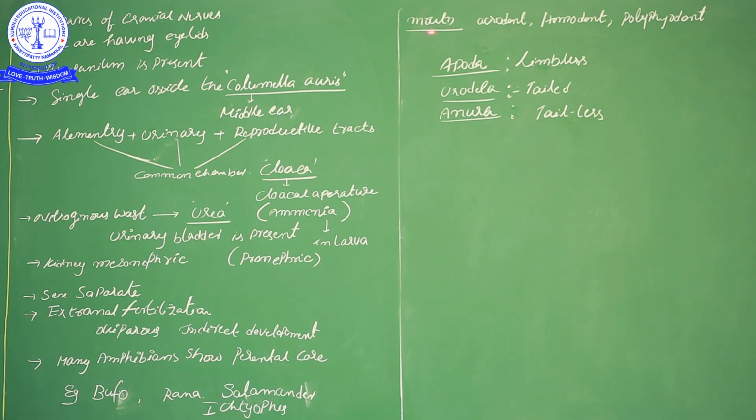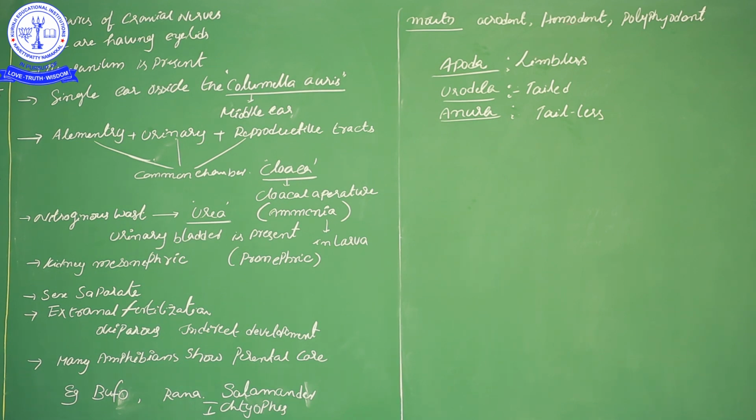Now, an important point I forgot to convey in the beginning. Here I mentioned the mouth contains teeth, and those teeth are acrodont. In acrodont, teeth are arranged on top of the jaws, not in a jaw socket. Homodont means all teeth are of the same type.